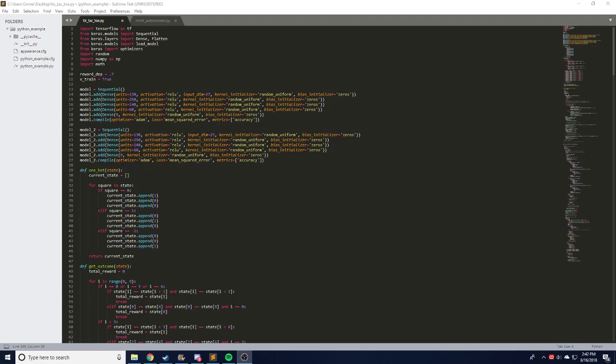However, this is just an update on a project on which I've been working. Sorry if you hear some background noise; it's just the dog walking around and stuff. So it's an update on a project, a reinforcement learning model for Tic Tac Toe.